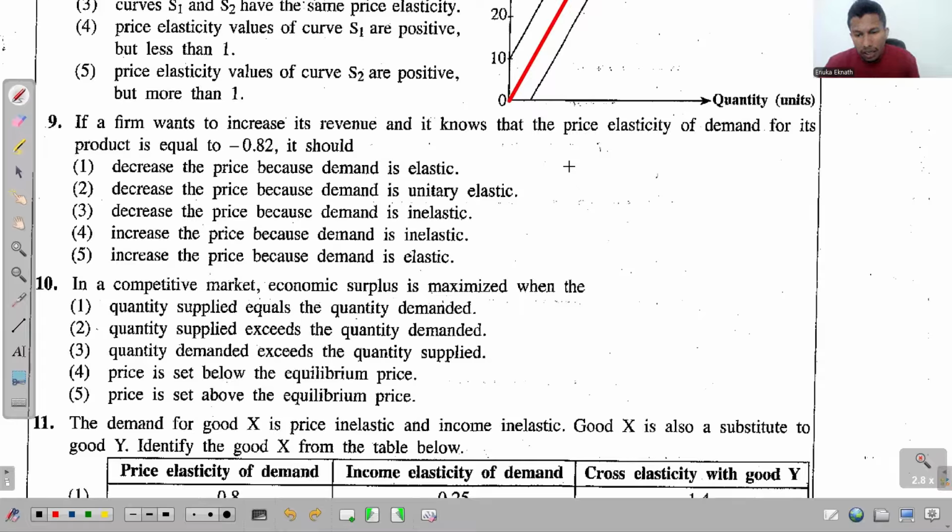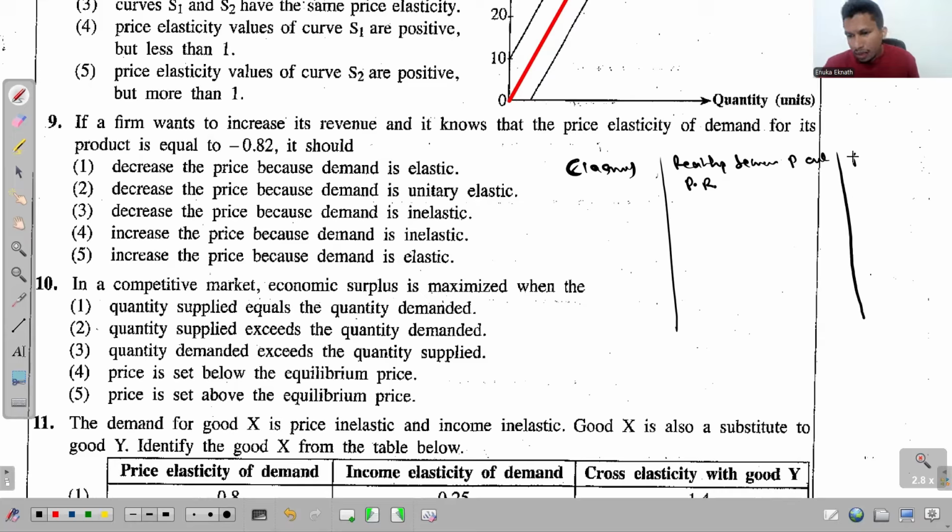So I hope that you remember this theory. Let me take elasticity to the first column, and then the relationship between price and producer's revenue, PR, and then let me take meaning for the last column.